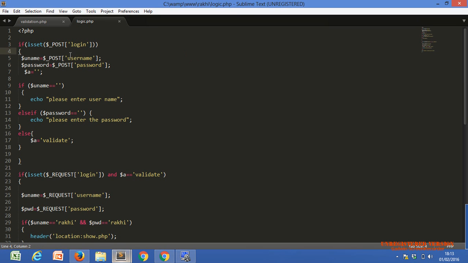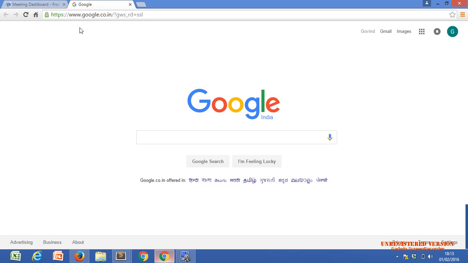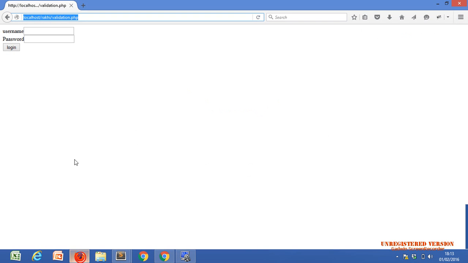If we submit the form, then only the code within this if will be executed. It is $_POST['login']; login is the name of our submit button. Did you understand? After clicking on submit, only then will this code execute. This code also uses the and operator with submit. That's why this code is not going to execute. Why? Because we are not clicking on submit, we are refreshing from here.